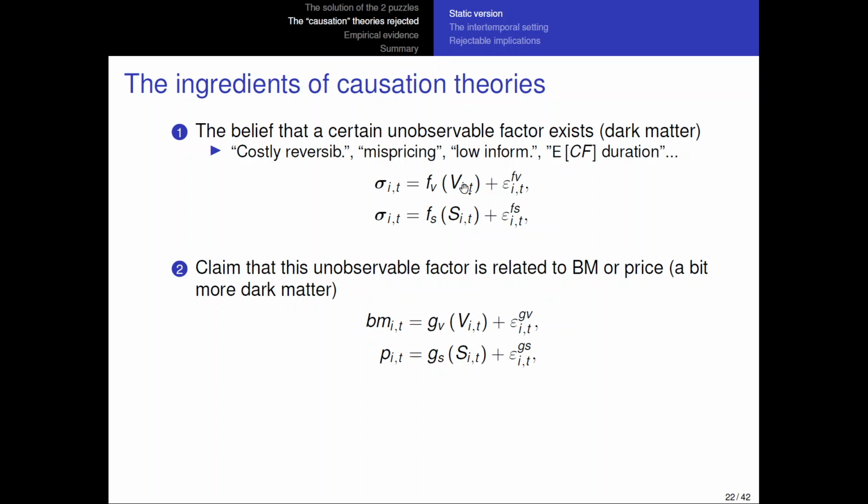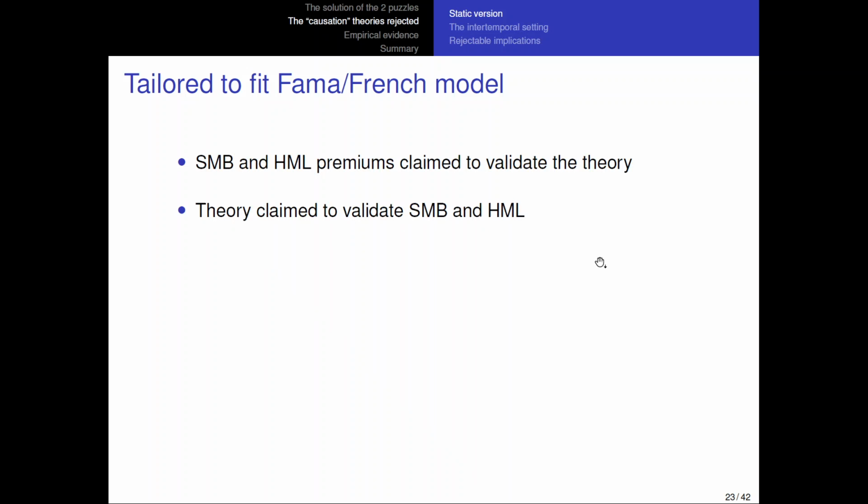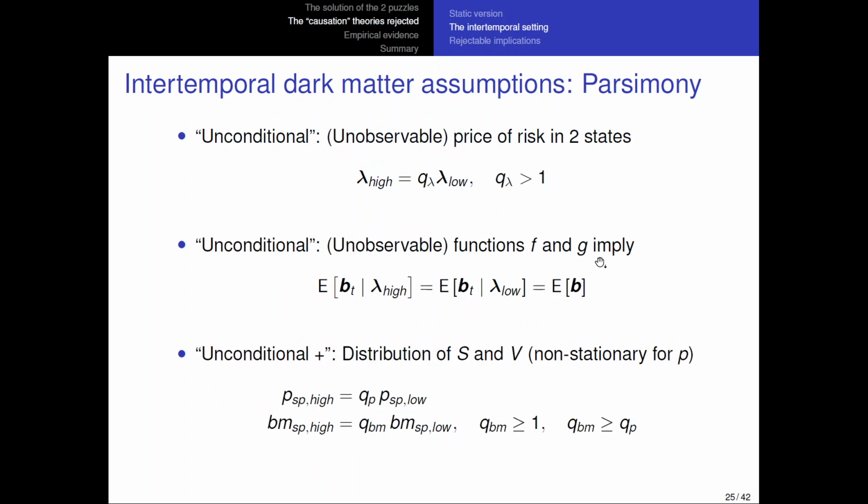The spread in this unobservable factor is going to imply a certain spread in the risk of the firms. And what I'm saying is that this spread can either be the same in low and high price of risk states, so it would be equal to 1. So everything here would be equal to 1, QP and QBM would be equal to 1, and they would be the same in both price of risk states.